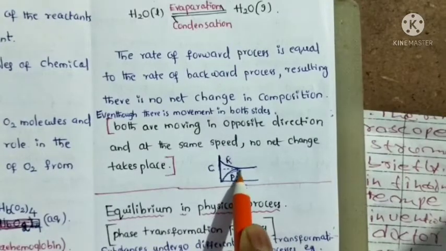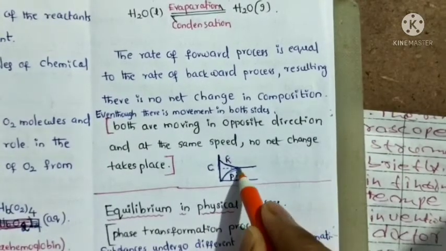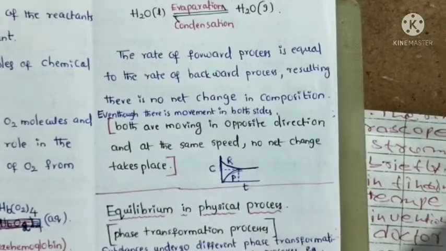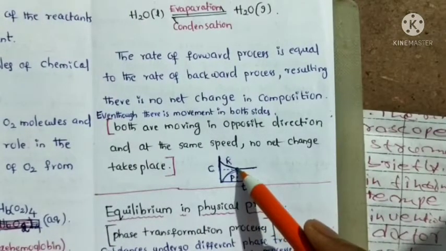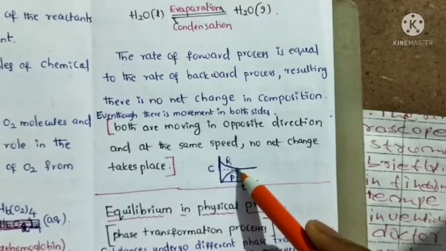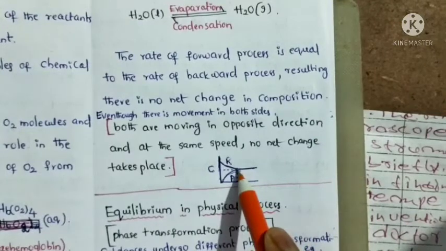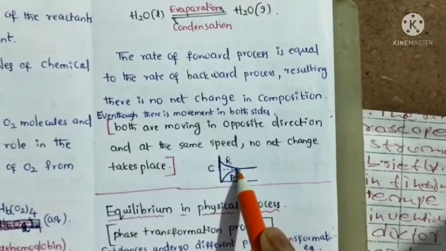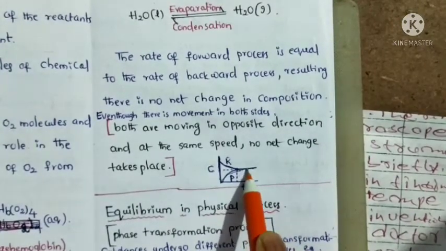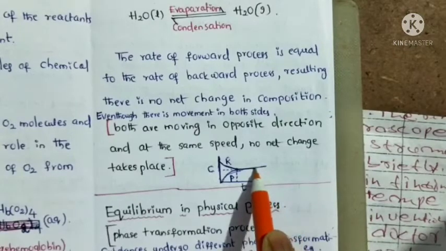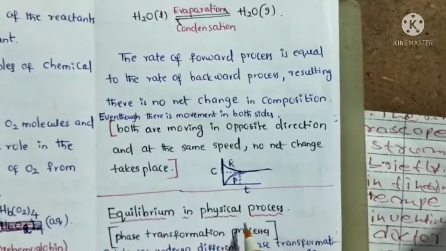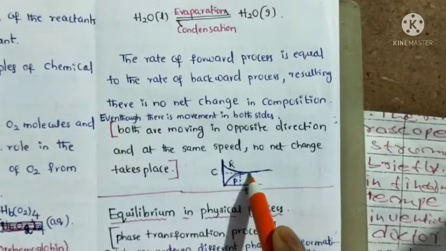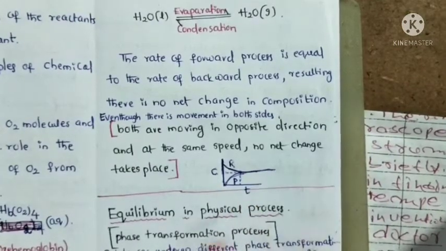At a certain stage equilibrium is established, that means the rate of the forward process is exactly equal to the rate of the backward process. After reaching equilibrium it continues. That equilibrium is called dynamic equilibrium, but the concentration is constant.